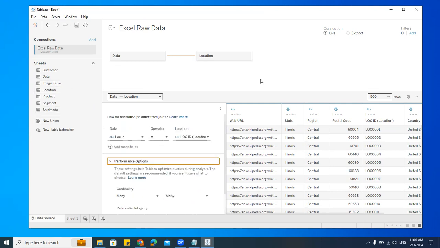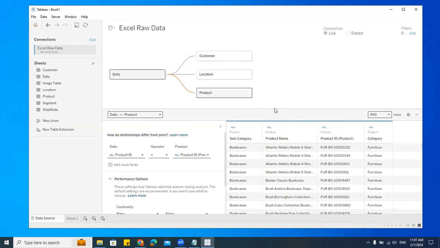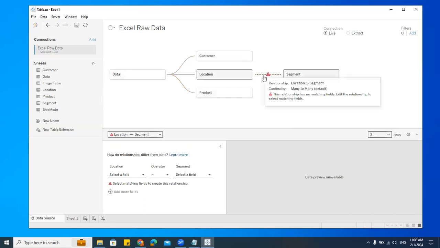So all the tables, whatever I want to connect, I can go here. Say, for example, I want to connect customer. See, can you see that? It's connected. Let's say I'll take this product. So you can drag your table, whichever table you want, and you can put it here. But be very careful. See here, it is connecting. It will not get connected because for these two, there are no matching IDs. See, understood? There is no matching ID.